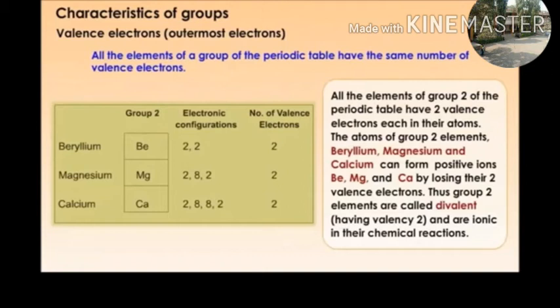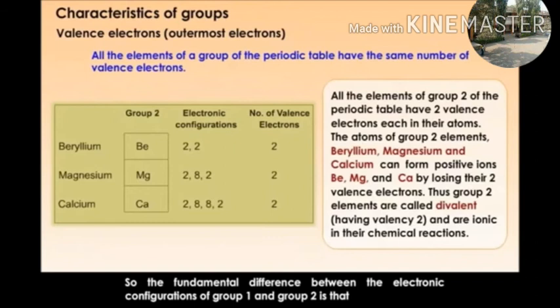Thus the group two elements are called divalent, having a valency of 2, and are ionic in their chemical reactions. In the given table, beryllium and magnesium are present in the second group of the periodic table.